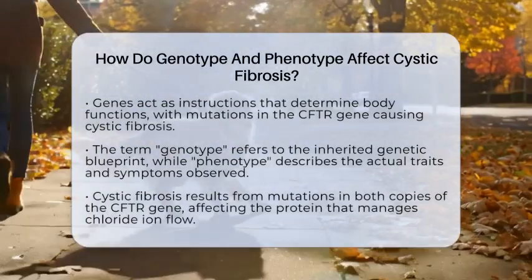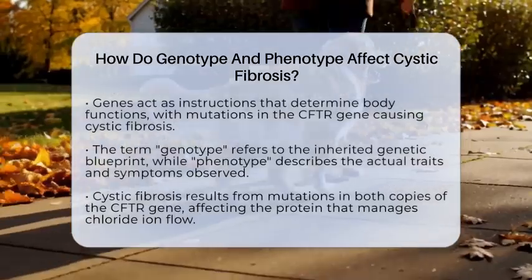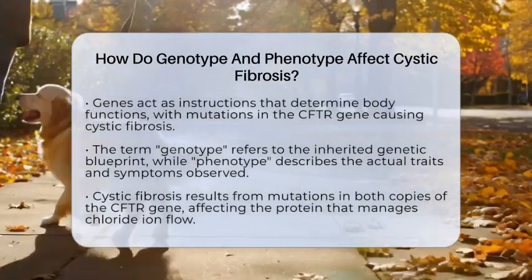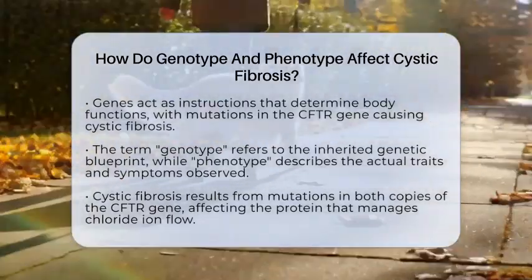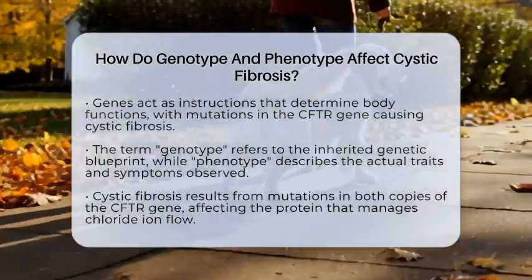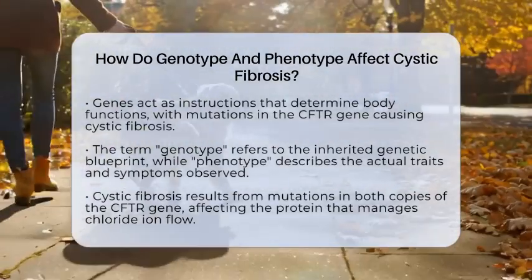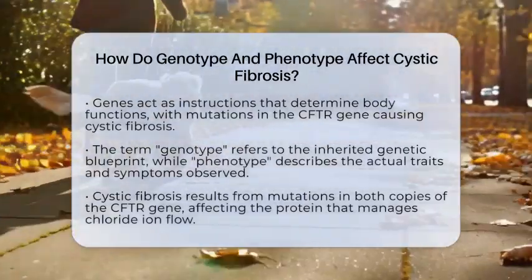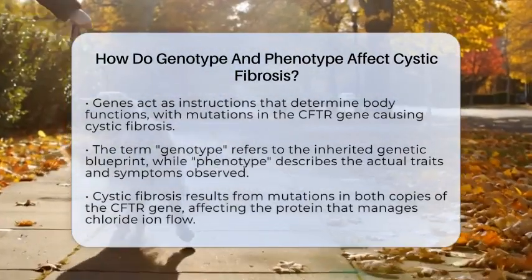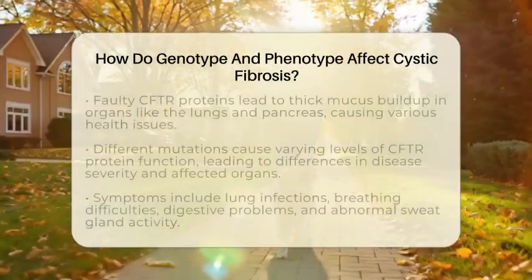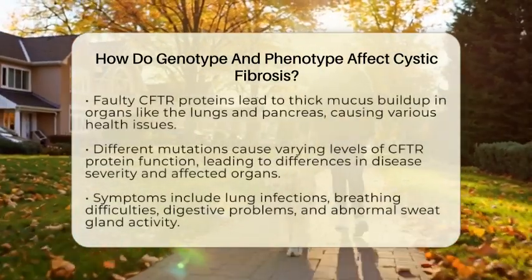But this relationship is quite complex. Cystic fibrosis is caused by mutations in both copies of the CFTR gene. This gene produces a protein that helps control the flow of chloride ions in and out of cells. When the CFTR protein doesn't work properly because of mutations, thick and sticky mucus builds up in organs like the lungs and pancreas. Different mutations affect how well the CFTR protein functions, leading to variations in disease severity and which